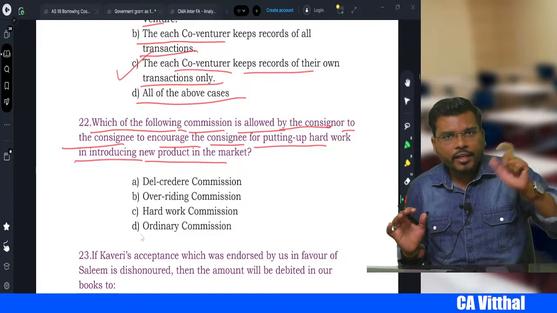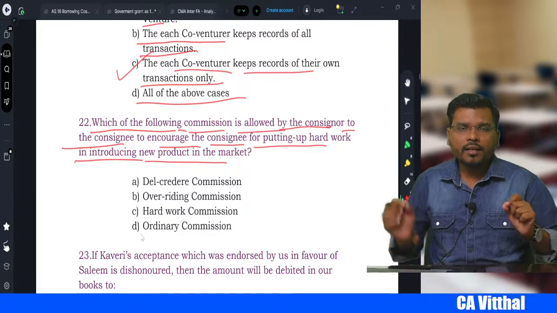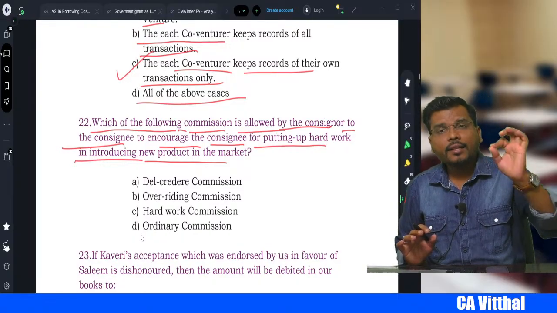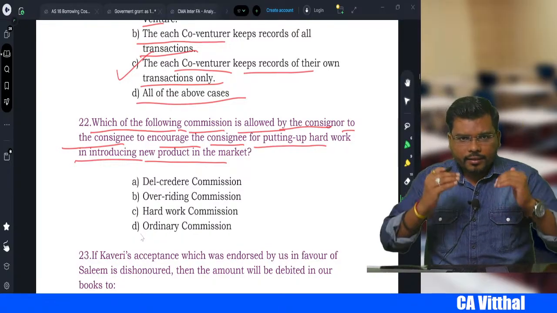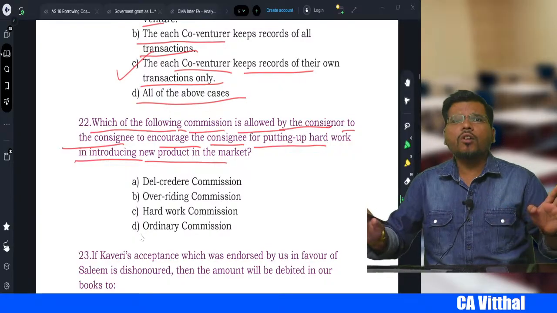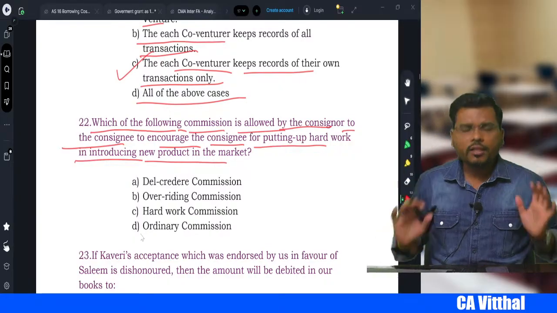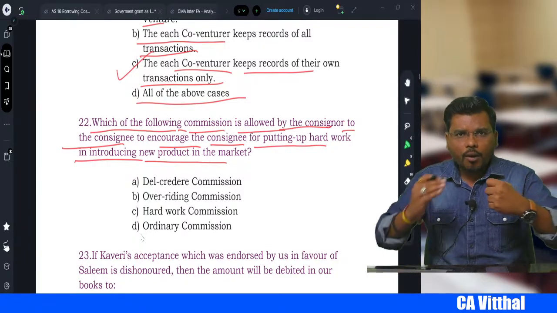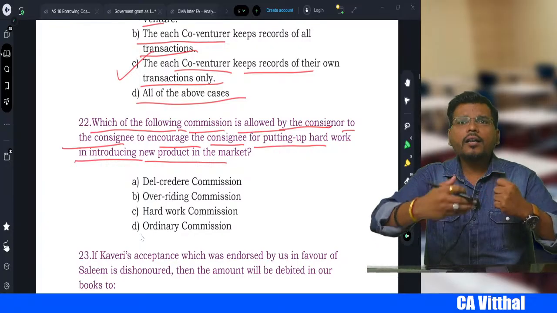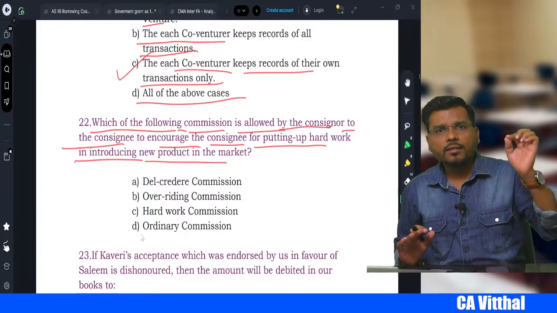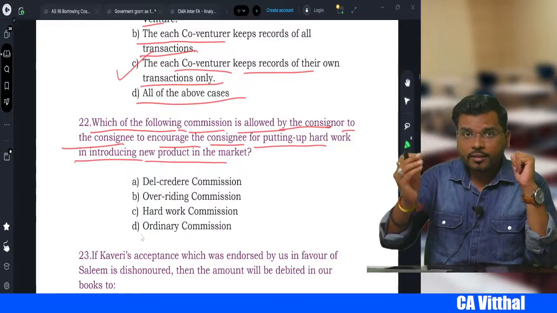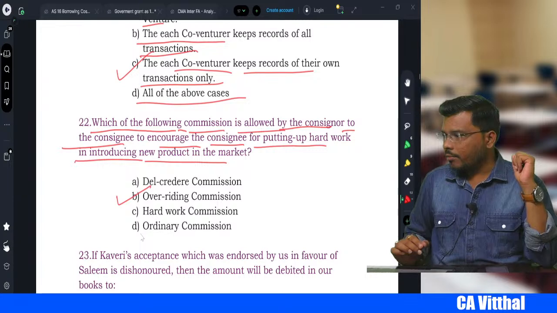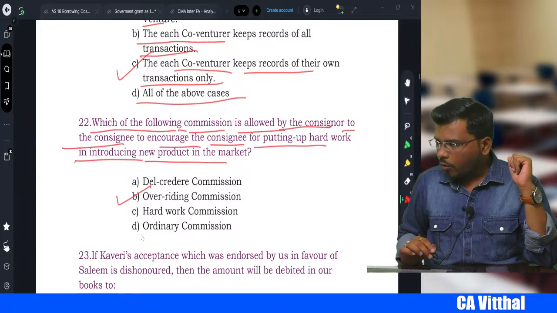If the consignee is going to bear the risk of bad debt, the consignor will give the commission, and we call that a del credere commission. If the consignor is giving the commission in the normal course of business, we call that the ordinary commission. And if the consignee sells the goods above the agreed price, the consignor gives an extra commission to the consignee. We call that commission an overriding commission. Which commission, sir? Overriding commission.